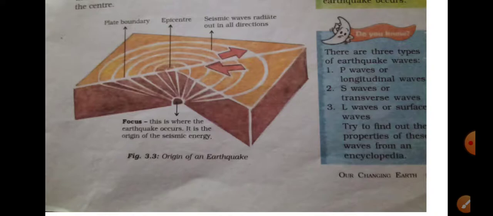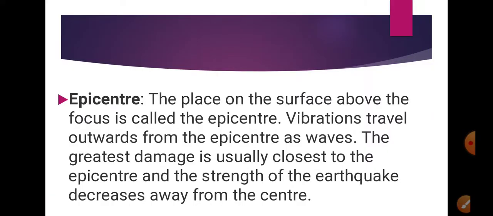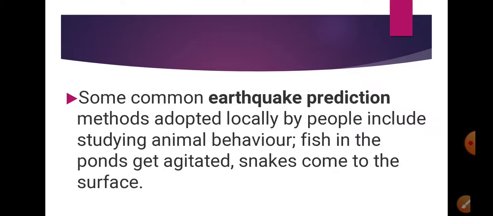Now I'll explain all these terms. Epicenter. What do you mean by epicenter? The place on the surface above the focus is called the epicenter. Vibrations travel outward from the epicenter as waves, and the greatest damage is usually closest to the epicenter, and the strength of the earthquake decreases away from the center. So what do you get from this? It is a place on the surface just above the focus. And what is the focus?